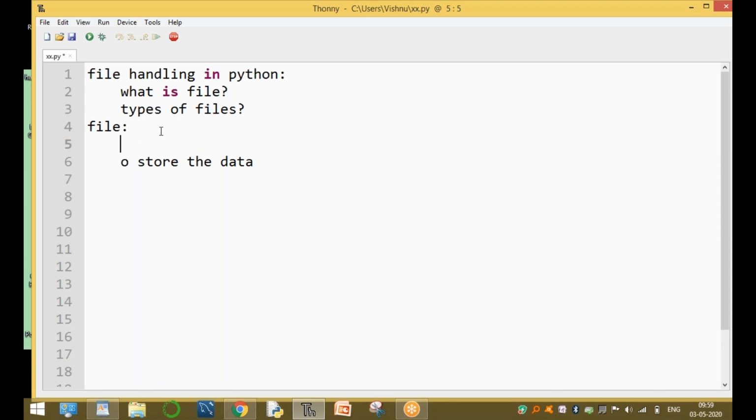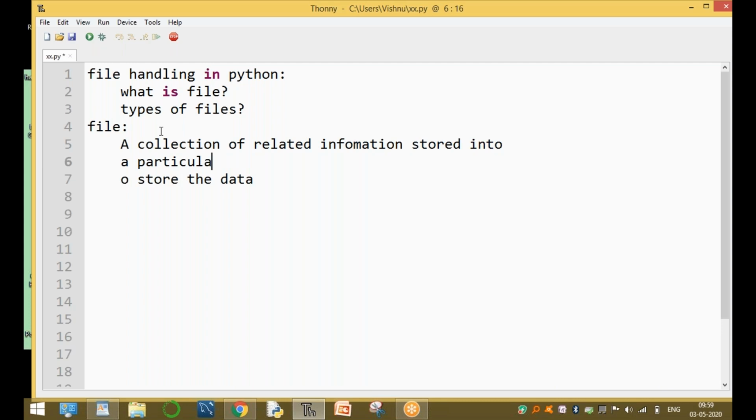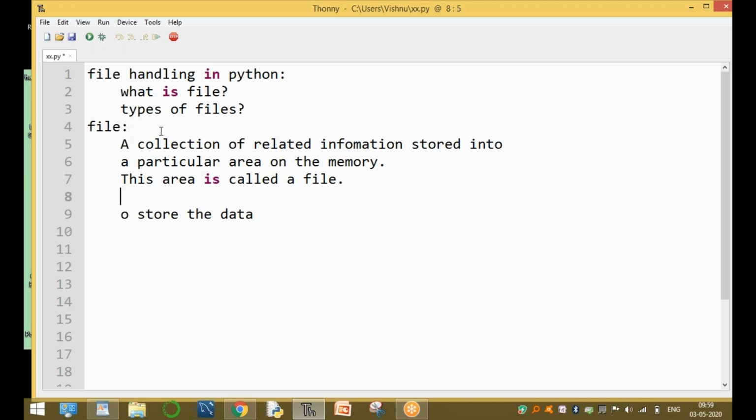What is a file? A collection of related information stored in a particular area on the memory, on the storage. This area is called a file.